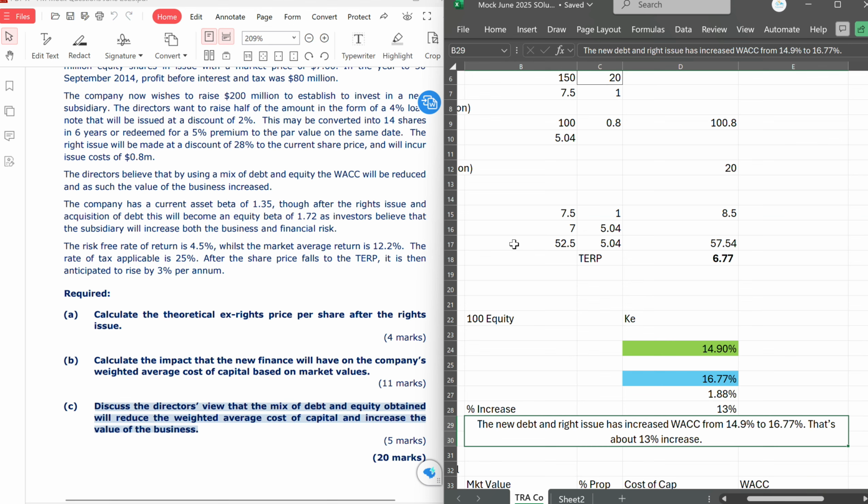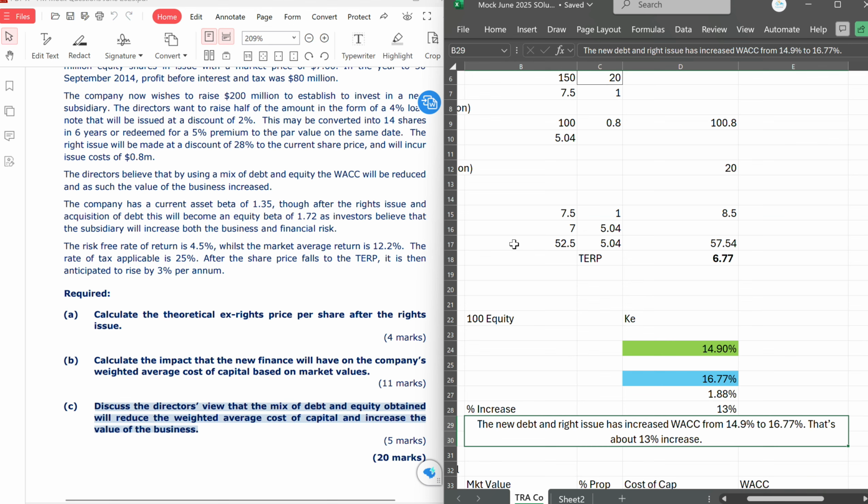Because if you look at Modigliani M&M theory with tax, that truly agrees that if you keep increasing debt, and likewise the traditional theory, your WACC will reduce. And if your WACC is reducing, definitely the value of the business will go up. Because remember your perpetuity formula, the value of a business is equal to the cash flow divided by WACC. So if WACC is small, then the value will be higher. So that is the discussion that they want us to do.